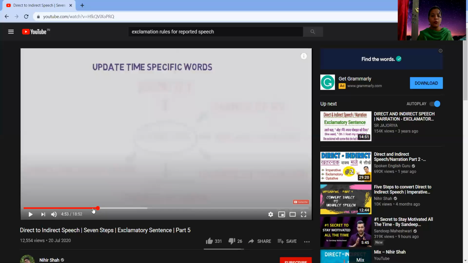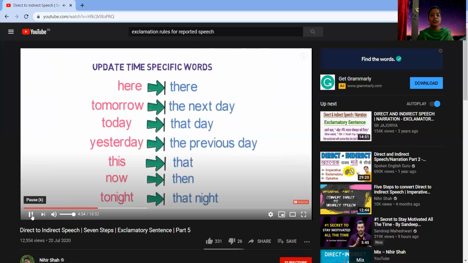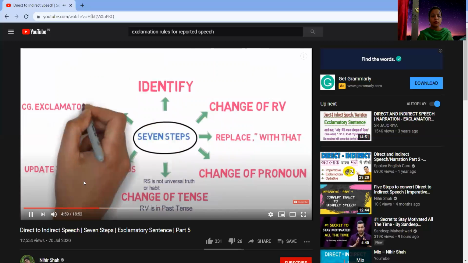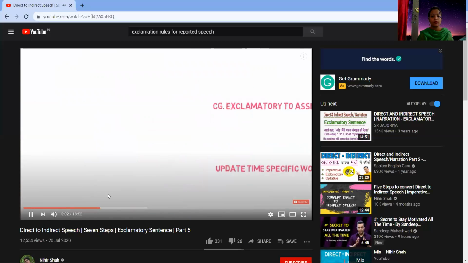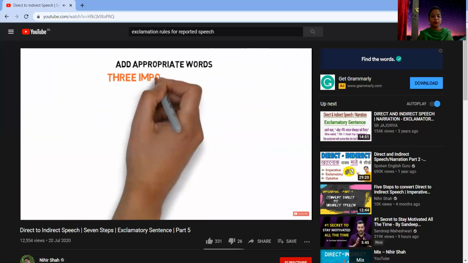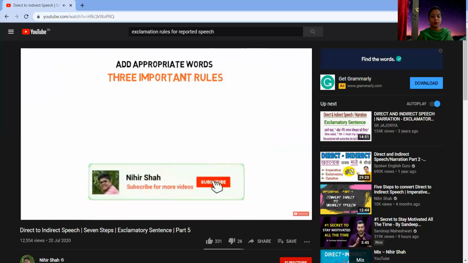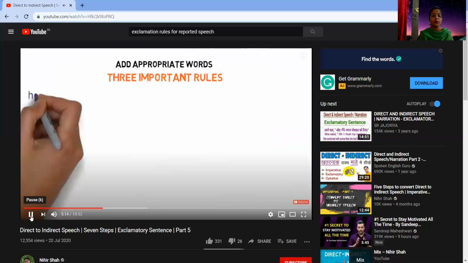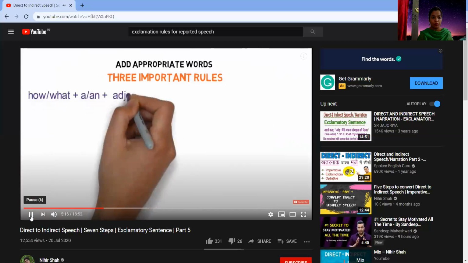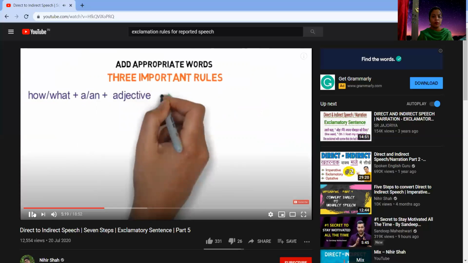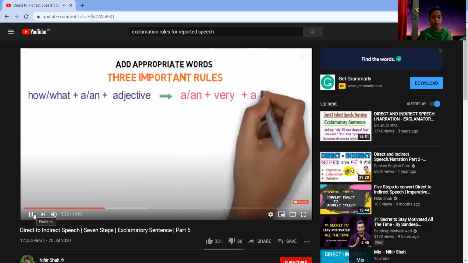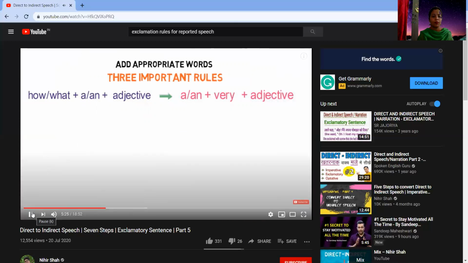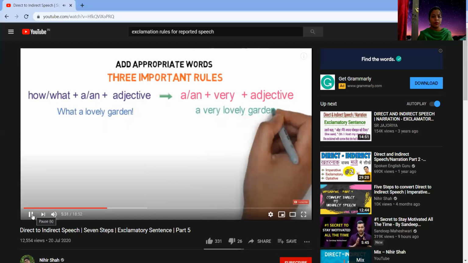Now let's see what is the next thing. Update time specific verbs. Please remember, we have done these. Step 7, convert an exclamatory sentence to assertive. We have to learn 3 important rules where the whole sentence is in exclamatory form. Number 1, if the sentence structure of the reported speech is how or what plus a or an plus adjective, we need to convert it into a or an plus very plus adjective. For example, what a lovely garden gets converted to a very lovely garden.